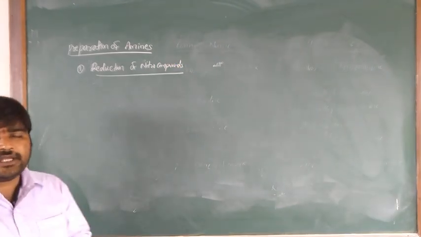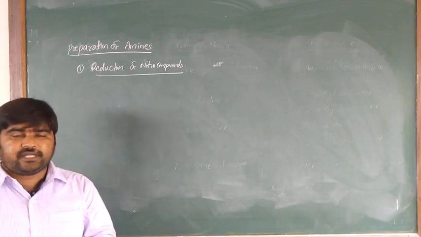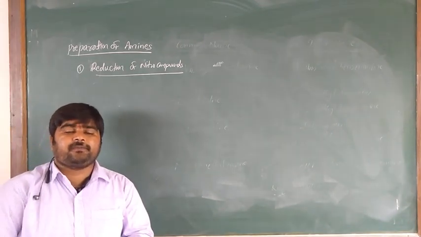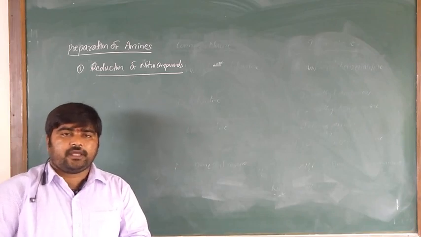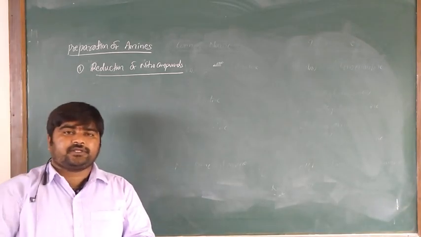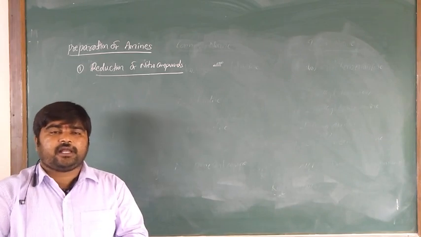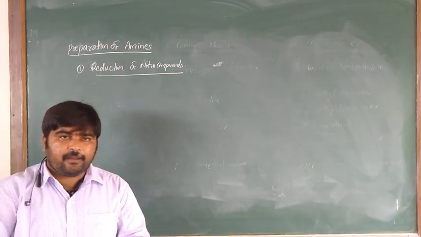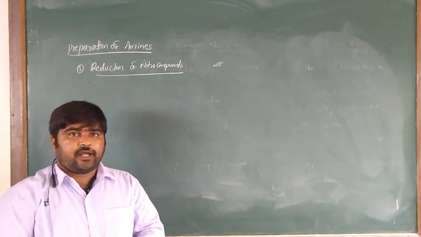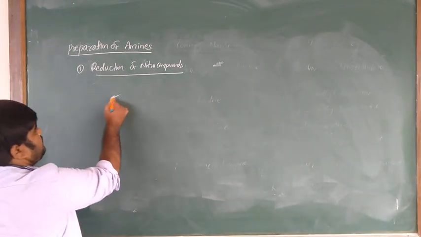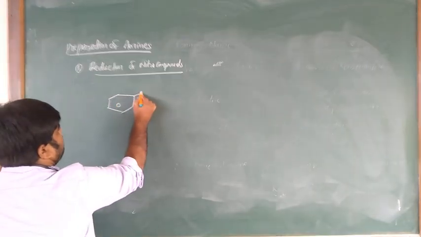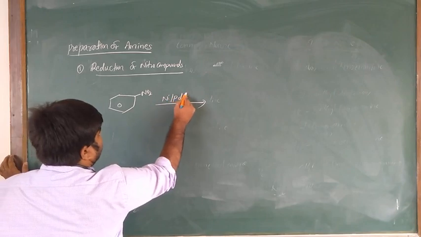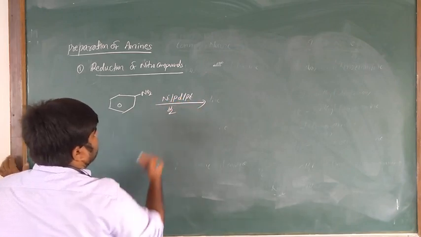So nitro compounds are in the branch of reducing reagents, like metallic catalysts: hydrogen with nickel, palladium, platinum hydrogenation. Or tin and HCl, or Fe and HCl, in the branch of reducing reagents to produce the amines. So aromatic nitro compounds are reduced in the branch of reducing reagents.